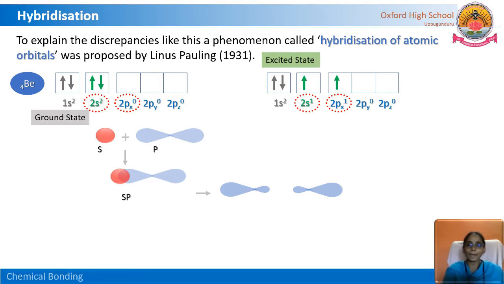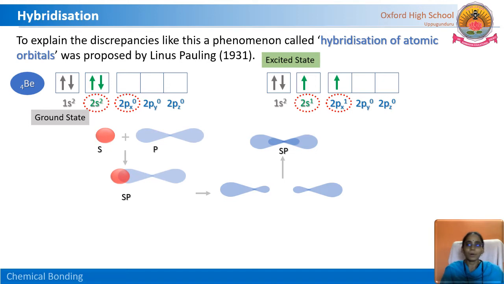However many combined, that many come out here. 1s and 1p combined in the excited state, and so the result is also 2 sp orbitals. This is the sp orbital. They combine like this. This is one sp and this is another sp. Here, 2 sp orbitals overlap, and we will represent the shape like this also.